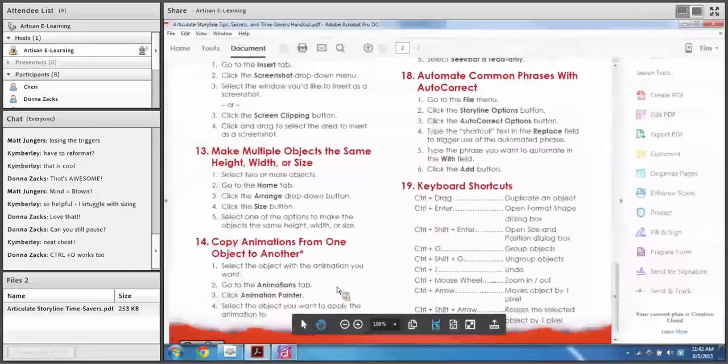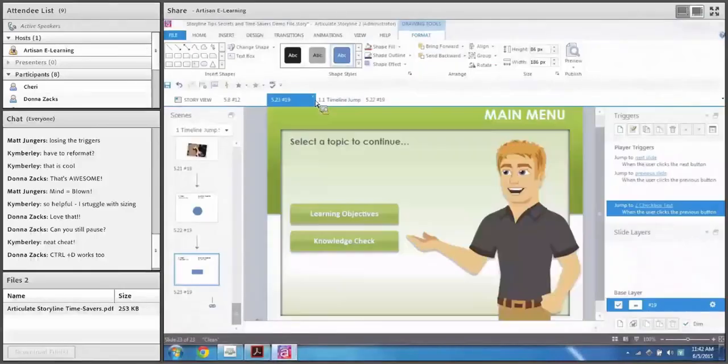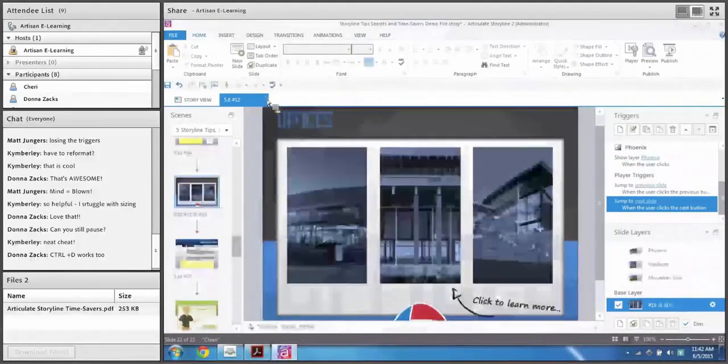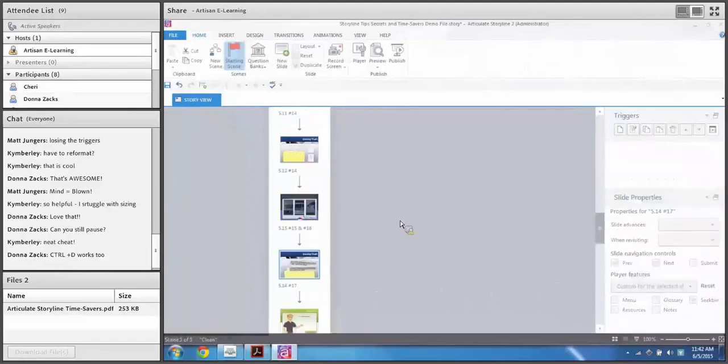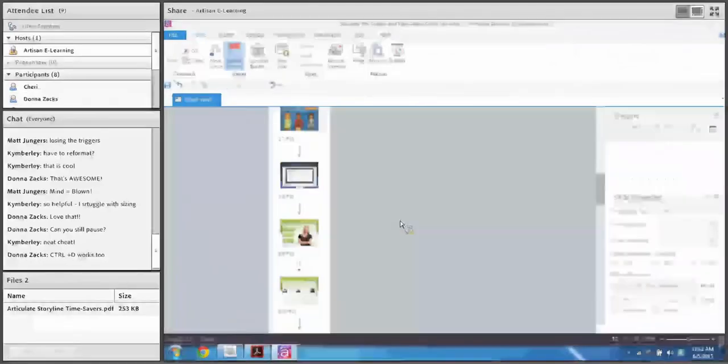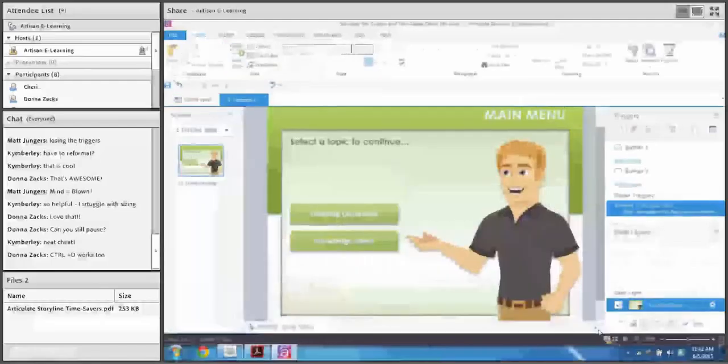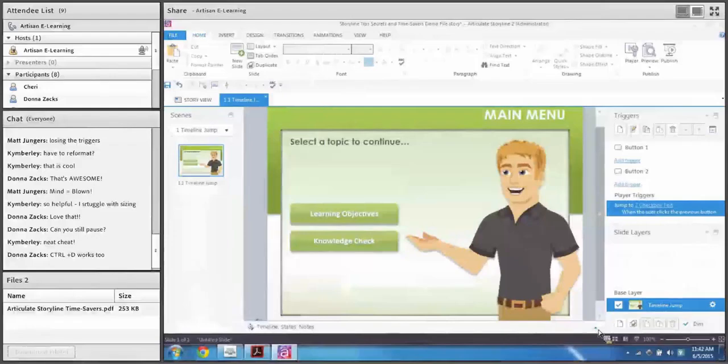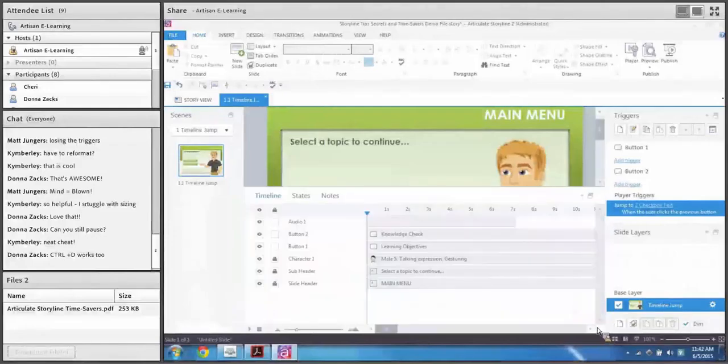Let me show you some bonus tips that I've thrown into my project. Let me go back to my story view here. So this is my formal presentation, but I have some bonus tips I like to show. Timeline jump. This is a cool feature. And it's not even really technically a feature in Storyline. I don't know if it's a hack or what you want to call it, but this is a very common issue that you might run into in Storyline.